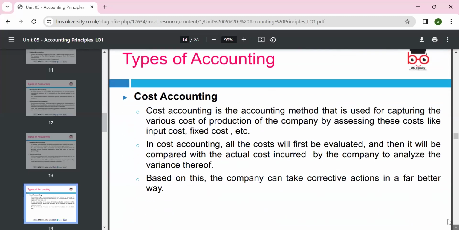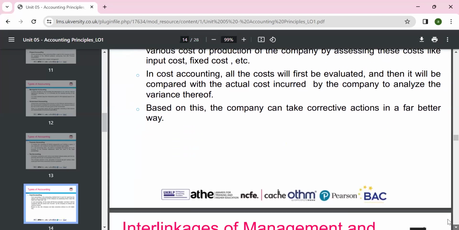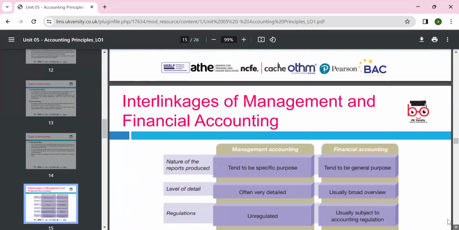Another type of accounting is cost accounting. We calculate the cost, how much is the fixed cost and how much is the variable cost, like rent of the house, rent of the building, insurance rates, council tax and all these expenses. And we look at where the income will come from and what corrective action we can take to reduce the cost. We can look at all the costing information.